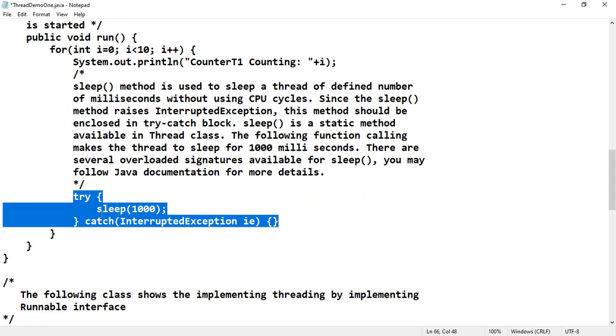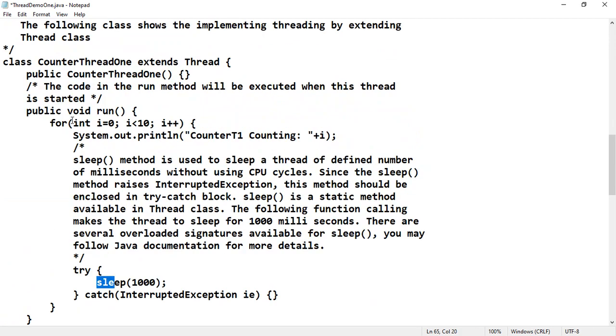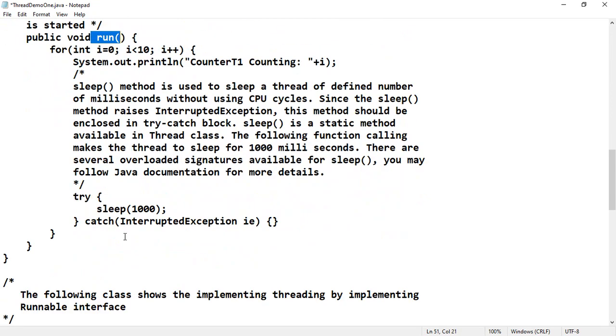So recall the thread states that we discussed in the last lecture. When this particular thread is started, when the thread scheduler is ready, it will go into the running state. From the running state, upon calling the sleep function, you will go into the sleep state. Then it will go into the ready state. Then if the thread scheduler is available, the thread will go into the running state. When the sleep function is called, it will sleep for the specific amount of time that we have mentioned, here in milliseconds. So 1000 milliseconds means 1 second.